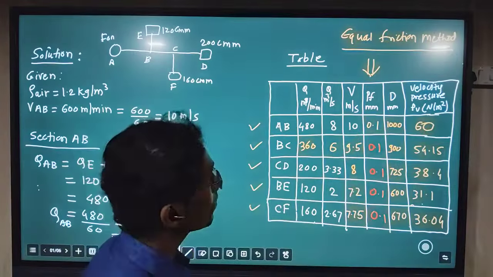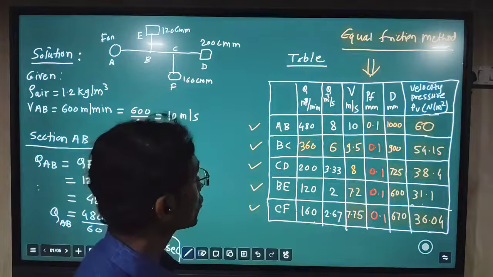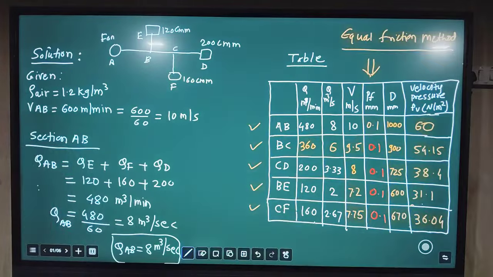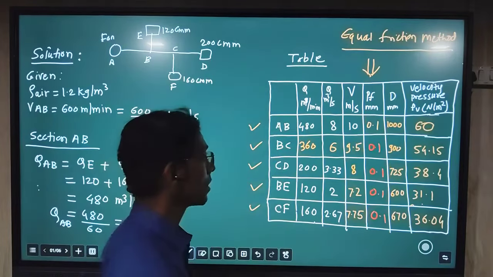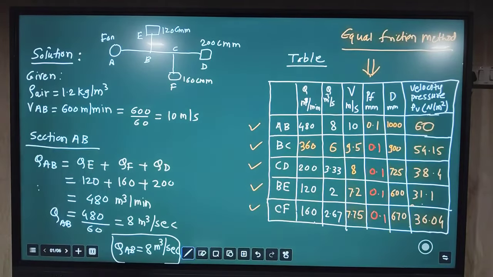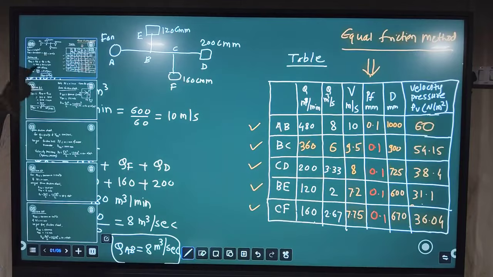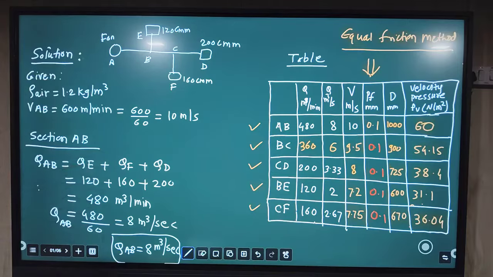Now the remaining part is that we are asked to find the maximum pressure drop which occurs in this duct system. For that we can go to the main diagram. This is the main diagram.